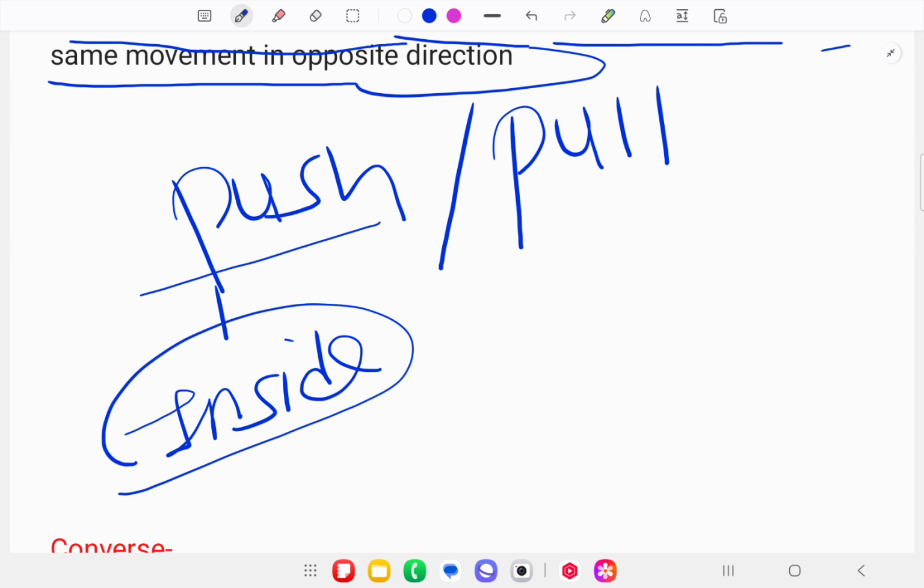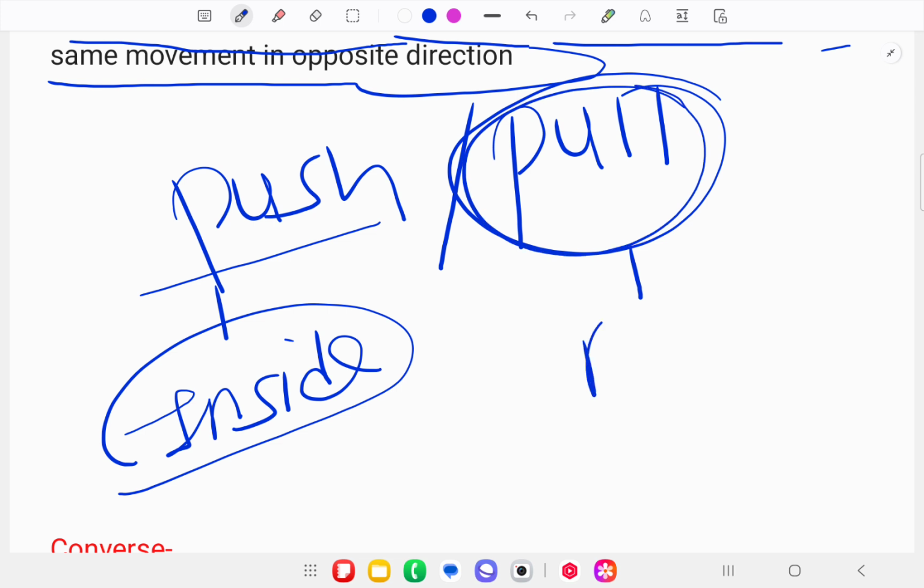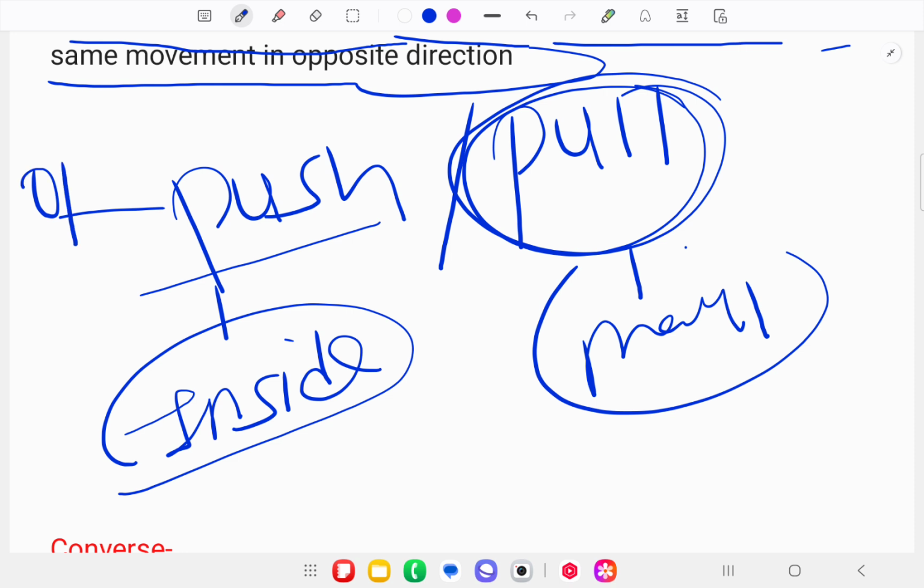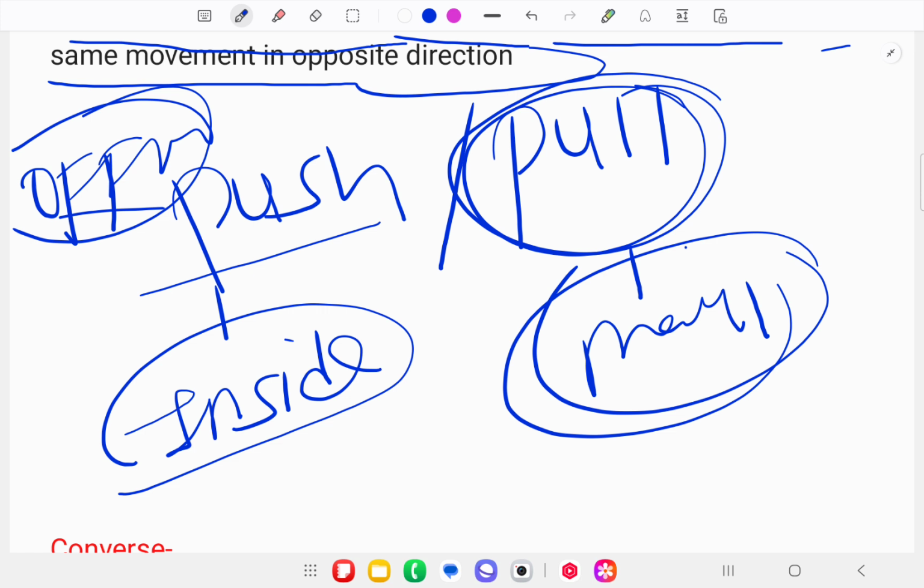And if pull is written, especially you will find pull in the mall, and push especially in an office or any college or institution. This is not necessary, a pull is not only followed in the mall.